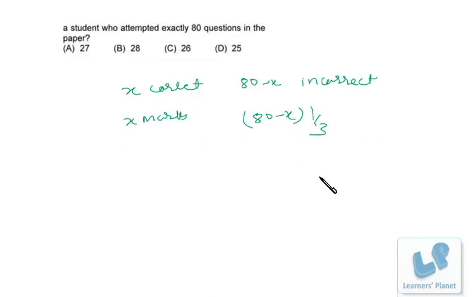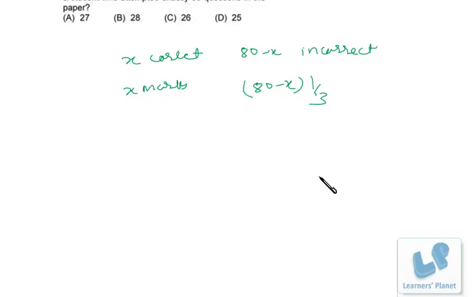Now how do we find that? Now 80 is in the 3n plus 2 format, that is 78 plus 2. 78 is a multiple of 3. So if any number is in 3n plus 2 format and we deduct another number in 3n plus 2 format, the remainder is divisible by 3, right? That means if a 3n plus 2 number is deducted by another 3n plus 2 number, the remaining is divisible by 3.